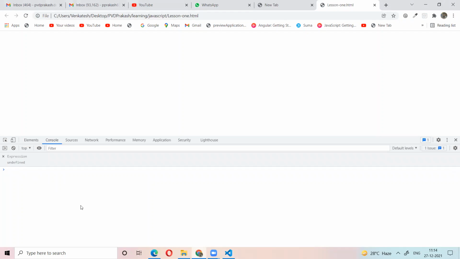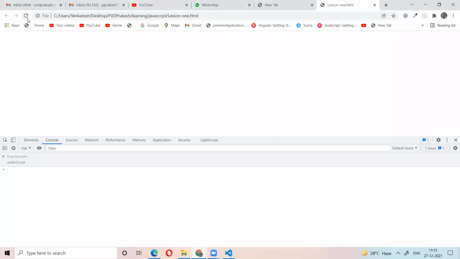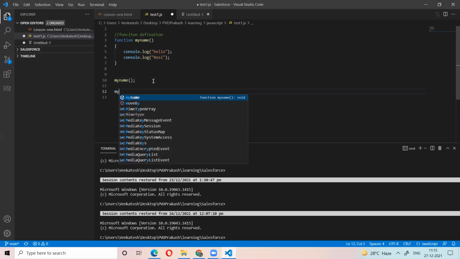No output, because you just define the function but are not using it. Whenever you use that function, then the tasks in the function will execute. So calling that function is called a function call. Again, if you want this function, you can call it again.